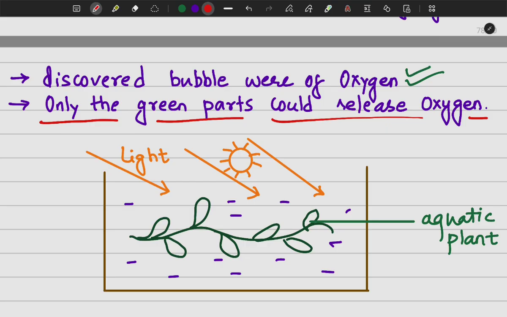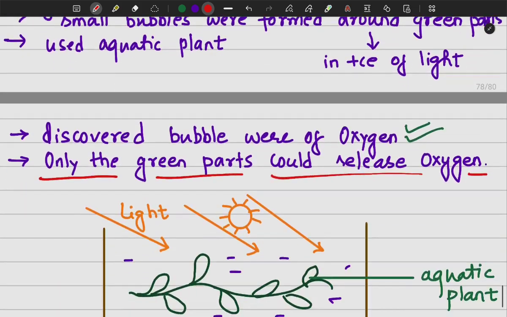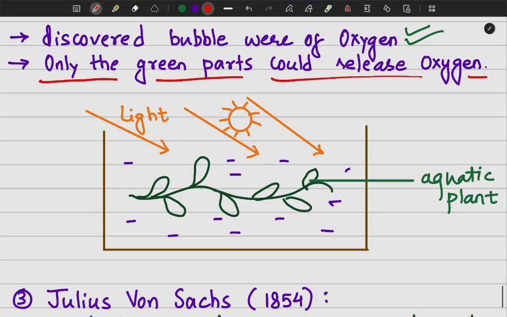And it was proved to be oxygen only later. So it was Jan Ingenhousz that discovered that these bubbles were of oxygen, and on the basis of that it was concluded that only the green parts could release oxygen. Only the green parts of the plant release oxygen during photosynthesis.